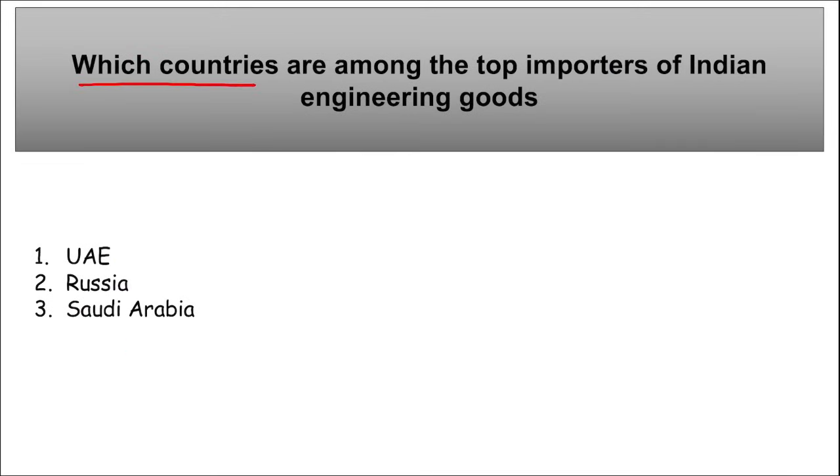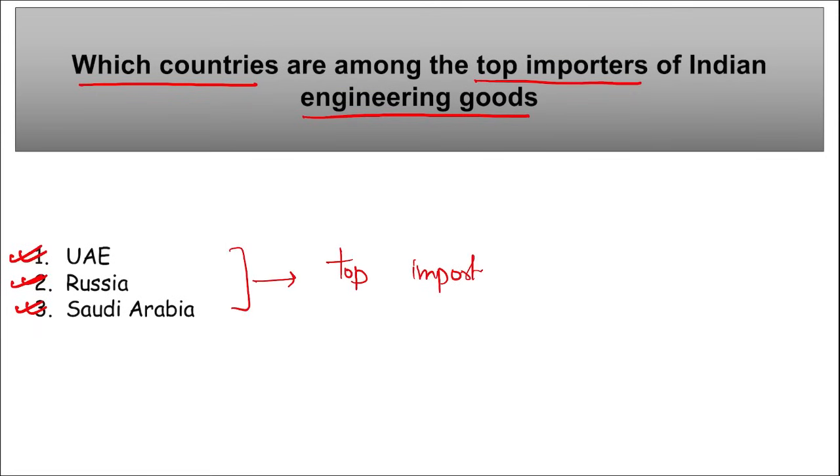Next, which countries are among the top importers of Indian engineering goods? So these are the 3 countries: UAE, Russia and Saudi Arabia. These are the 3 countries that are the top importers of Indian engineering goods, right? Take a note of this.